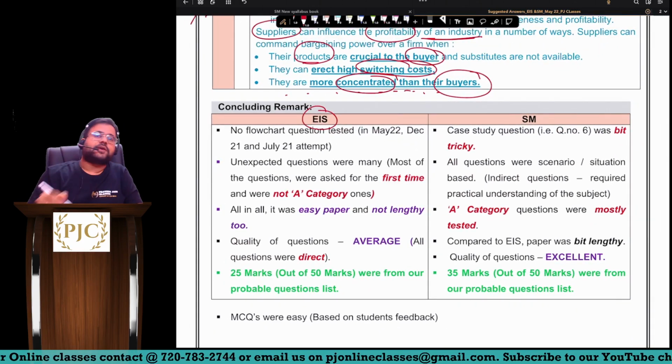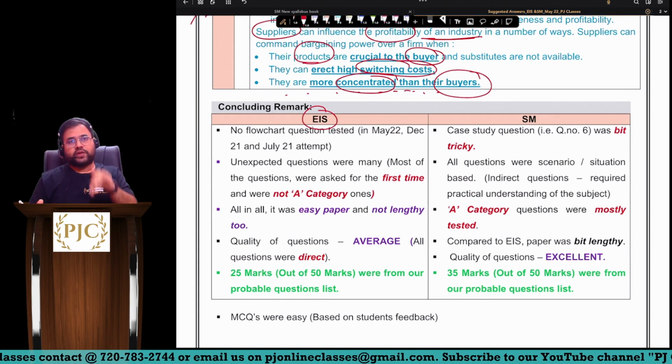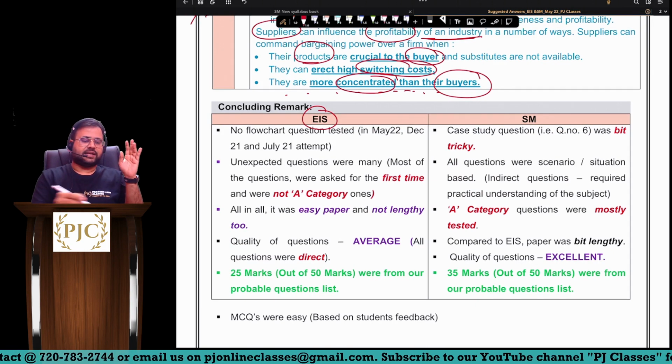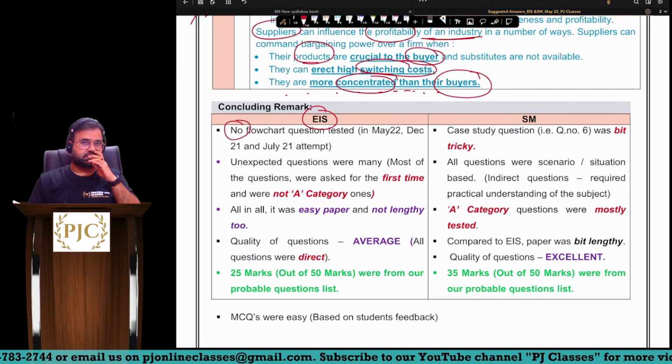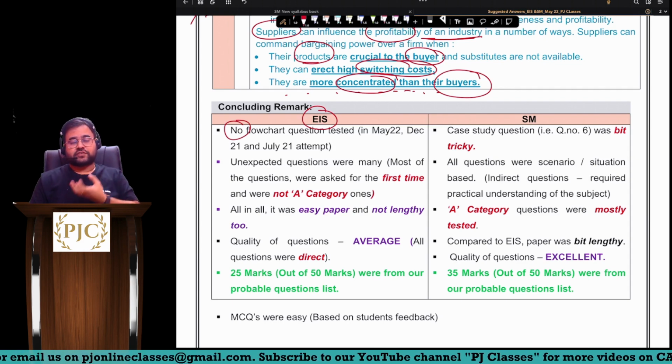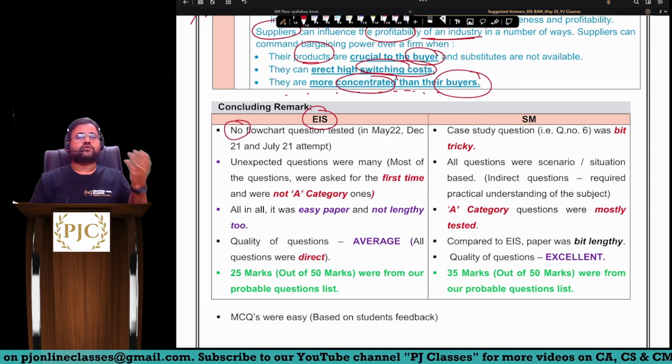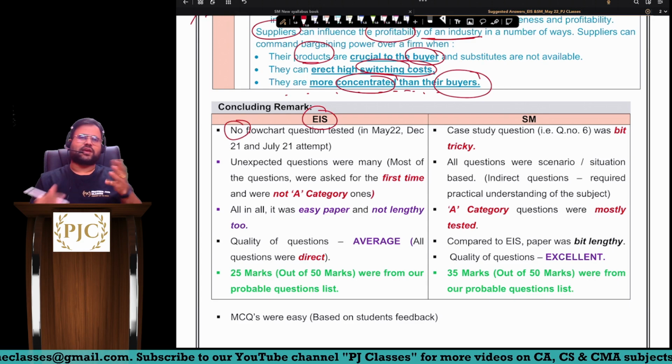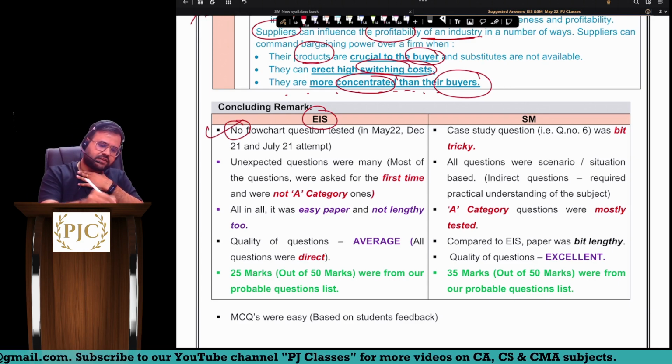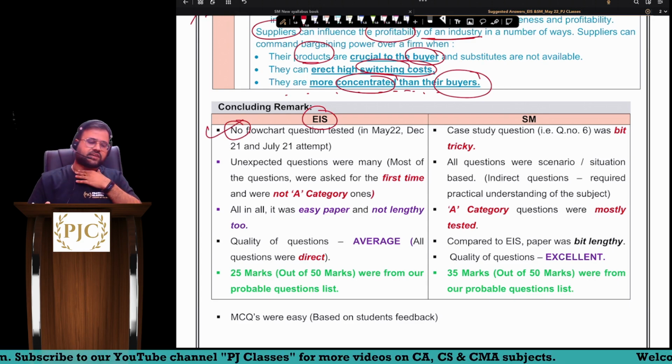In EIS, what we have observed now, including this attempt I'm talking about, in the last 3 attempts, no flowchart questions were tested. In fact, if a flowchart question comes, it is very easy for a student to score 6 marks easily. But it's okay. No flowchart question was tested for the last 3 attempts, including this attempt I'm talking about.